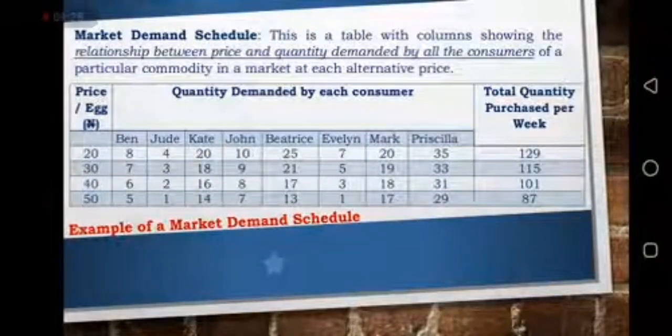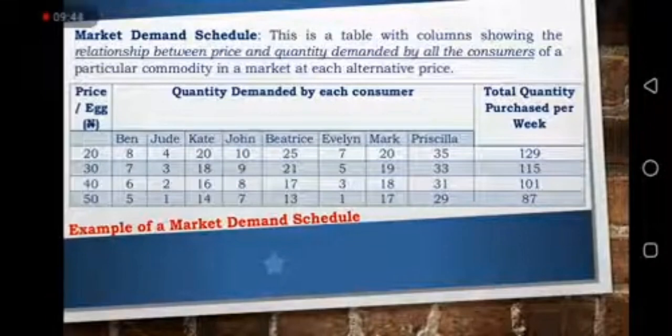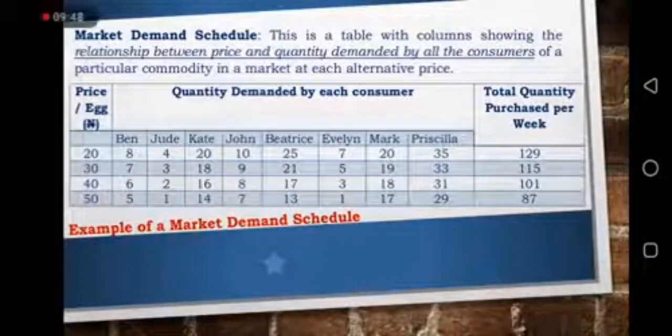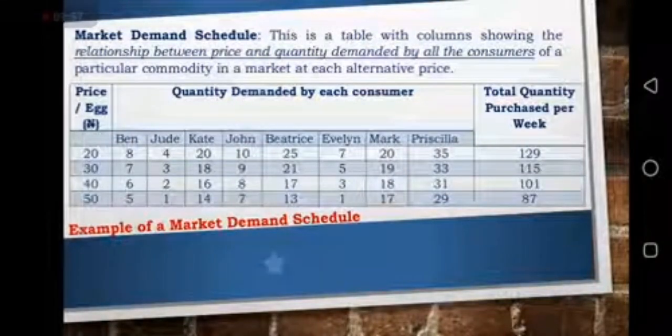Then go to Miss Kate, like that: 20, 18, 16, 14. Then to Mr. John again, then Miss Beatrice, Miss Evelyn, then Mr. Mark, and Mrs. Priscilla. Now, for each of these persons, at each price, the total number of eggs bought by all the consumers in the market at each price is what is calculated on that right hand side: total quantity purchased per week.